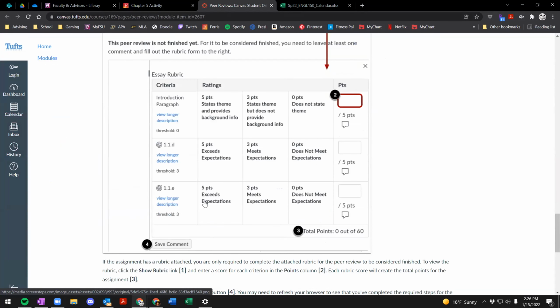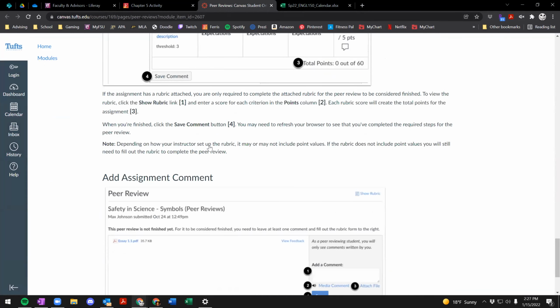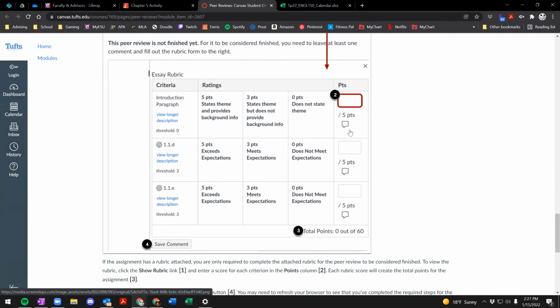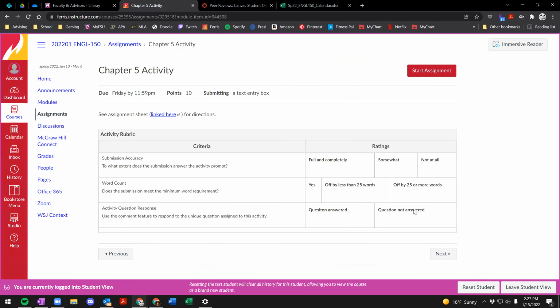A few things I do want to point out with respect to the rubric itself is that there is this little comment box, and you will go in and check the appropriate box, and then you will leave feedback. There are no points here at all. So if you look at someone's Chapter 5 activity submission and you feel that they fully and completely answered the prompt, then you'll click this.